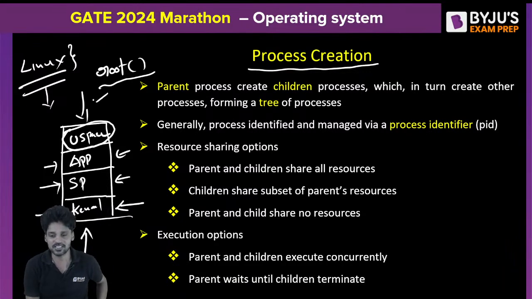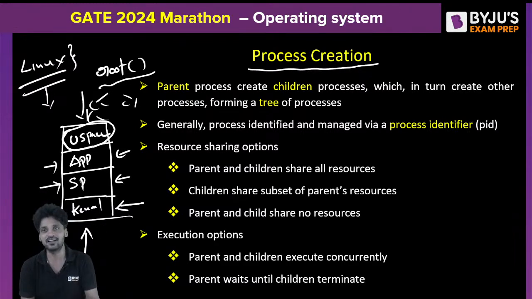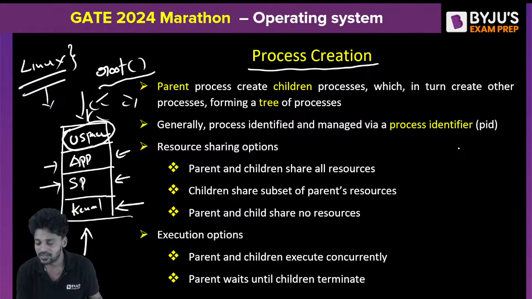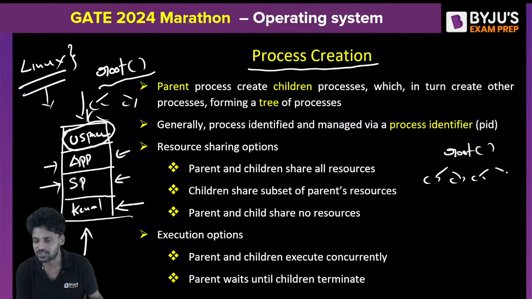From the root process, several system processes will get created. A tree of the process will get created. Then, whenever you try to execute a program, your user process will get created. Am I clear? So, a rough sketch will be like this. Initially, a process called root will get created by the Linux operating system, from which several system processes will get created in order to initialize the system. Then a tree of processes will get created.